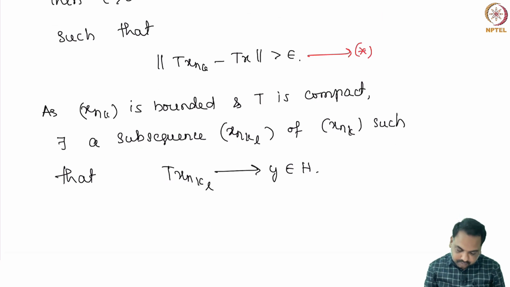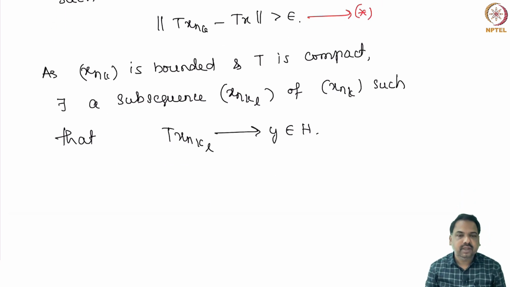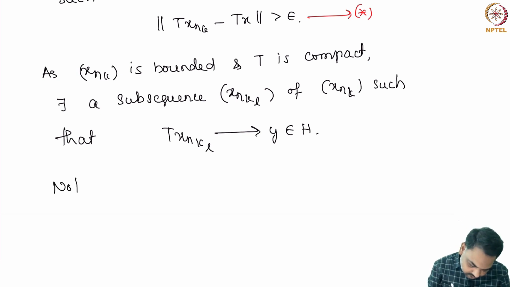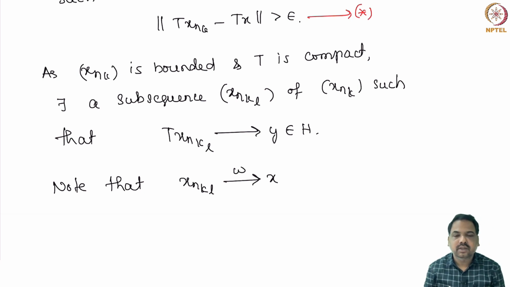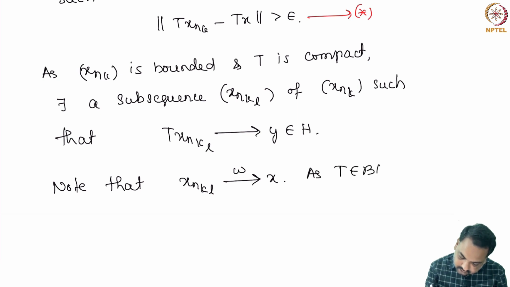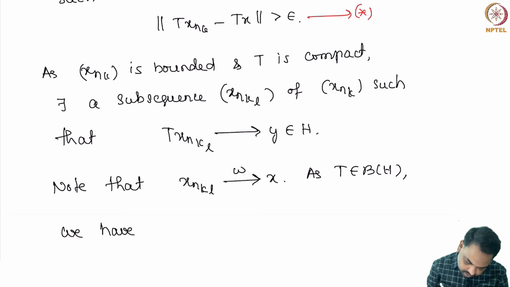Now xnkl is a subsequence of xnk and xnk is a subsequence of xn. So, note that xnkl converges to x weakly because the original sequence converges to x weakly. So, as T is bounded, we have Txnkl converges to Tx weakly.